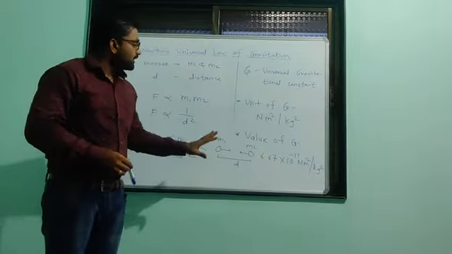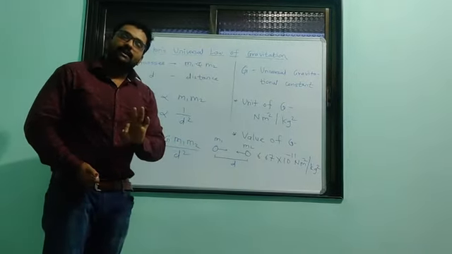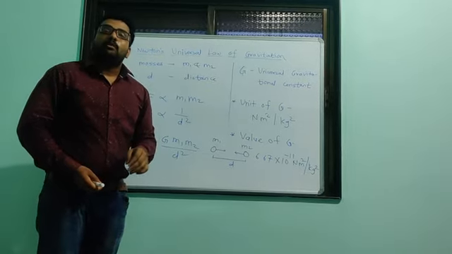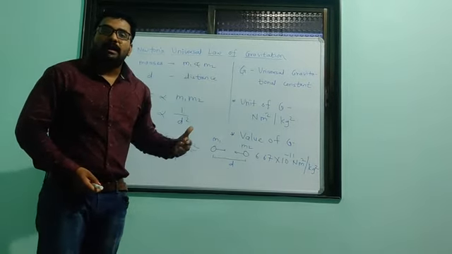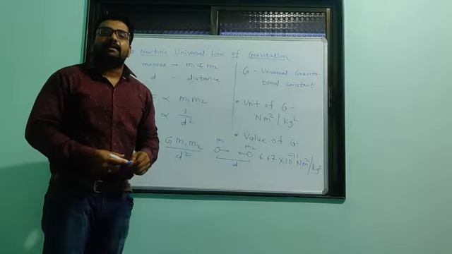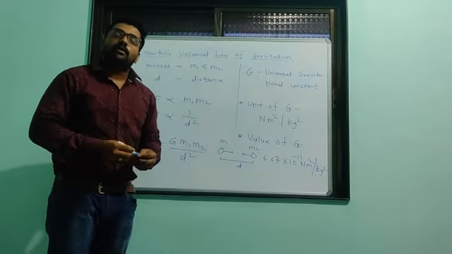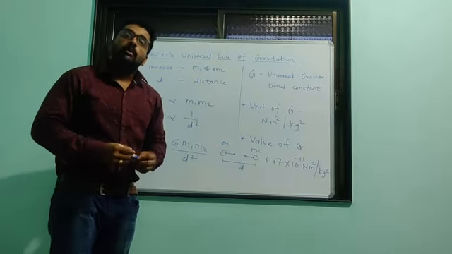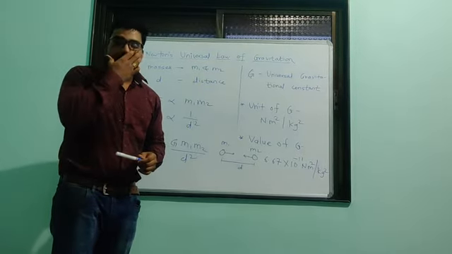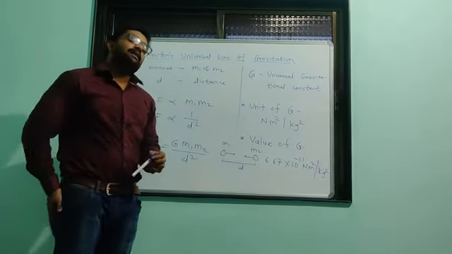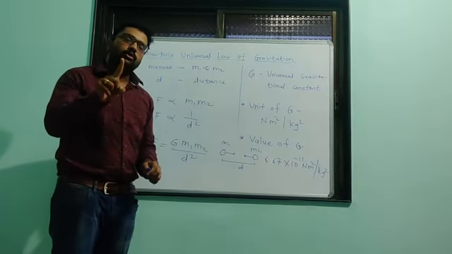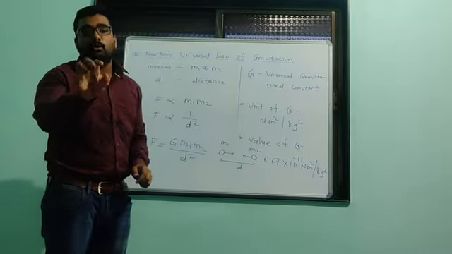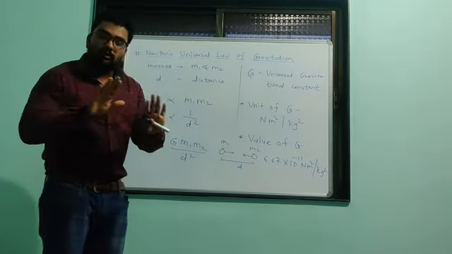And Kepler's third law is based upon the relation between the period of revolution and the distance of the planet. In it he tells us that the square of the period of revolution is directly proportional to the cube of the mean distance between the planet and the sun. Okay, these are the three statements I already told you. You have to remember them very well, because the examination asks only for the statements, not a formulation.